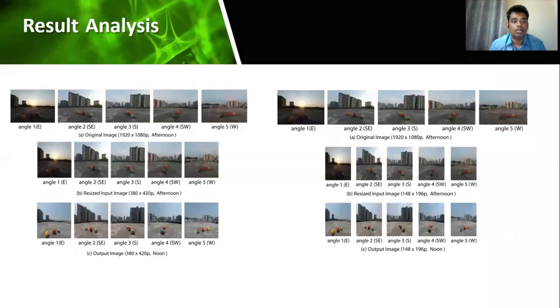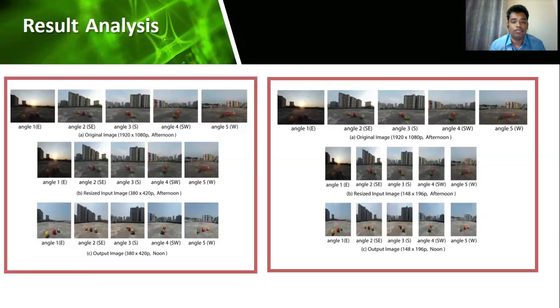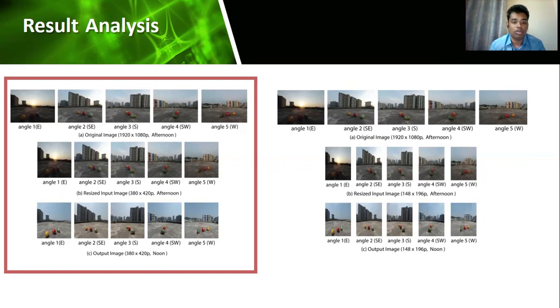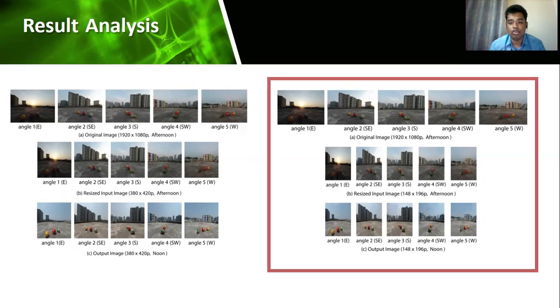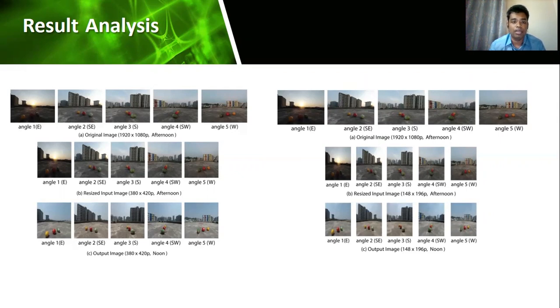Hello, my name is Paul Gomez, and I am going to talk about the result analysis section. In the result analysis slide, we can see that there are two different image sections for two different pixel ratios. The left image contains the pixel ratio size of 380 by 420 pixels, and the right side of the image contains the 148 by 196 pixel ratio. Both pixel ratios represent three separate sections: original image, resized input image, and output image.